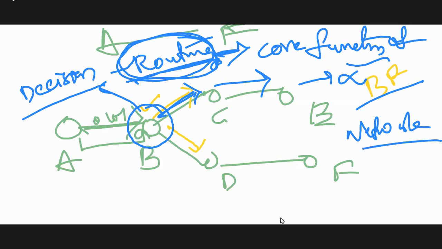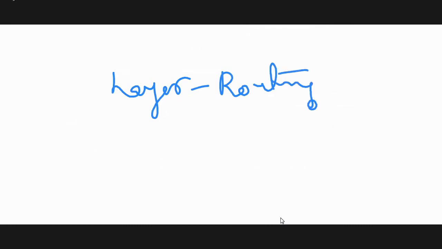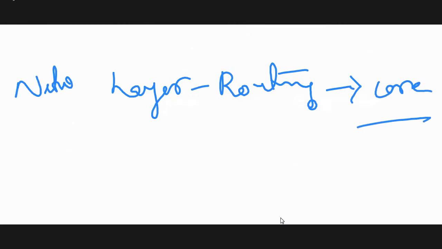The network's core functionality is called delivery. Who will implement this? The routing process. So that's why I designed one more layer which deals with the routing process, the core functionality of the network. That's why it is called the network layer.